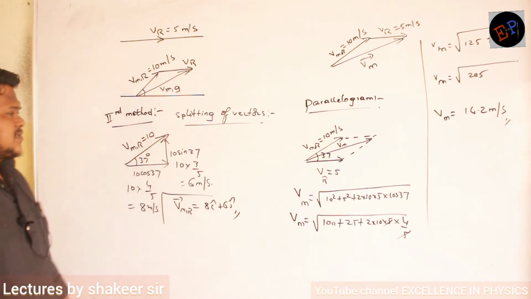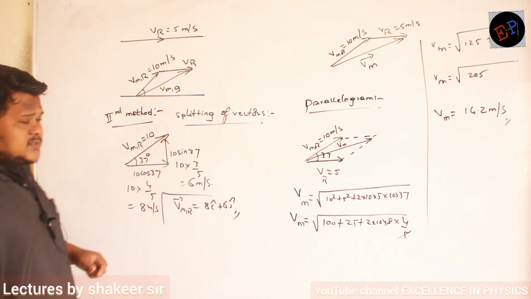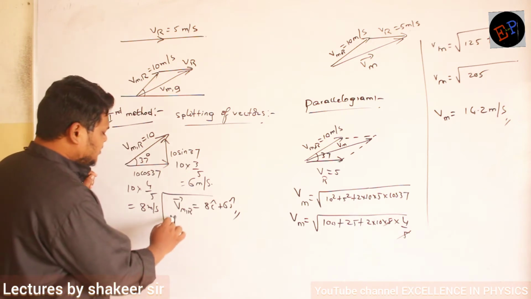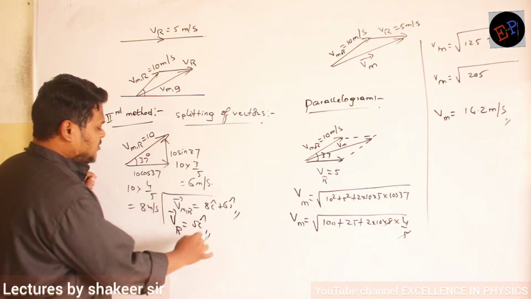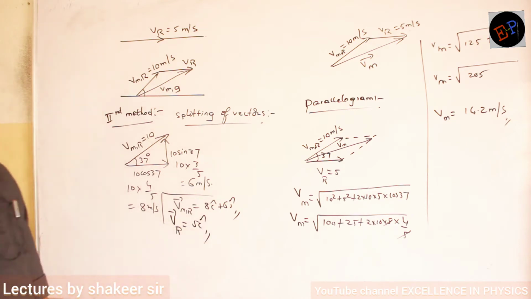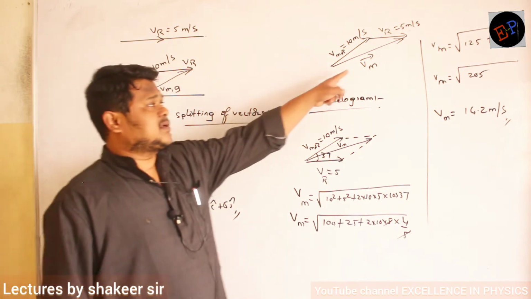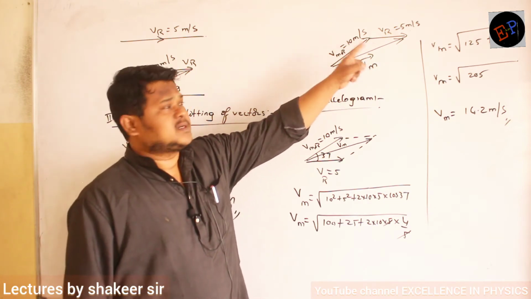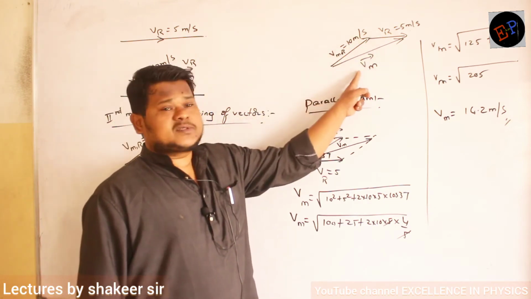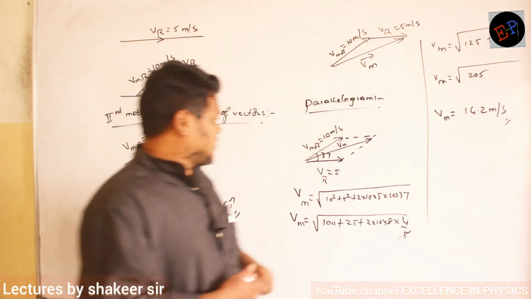Then the velocity of the river is also there. What is the velocity of the river? Velocity of the river is equal to 5 i cap. Now, which is the equation which we have written? Velocity of man is equal to velocity of man with respect to river plus velocity of river. If I add these two, then only I get this. Then just add them.